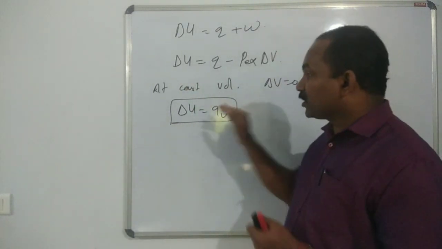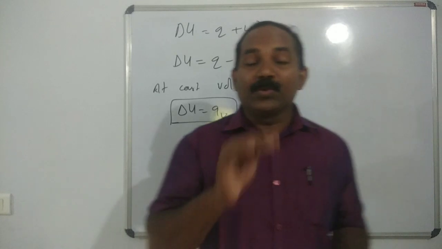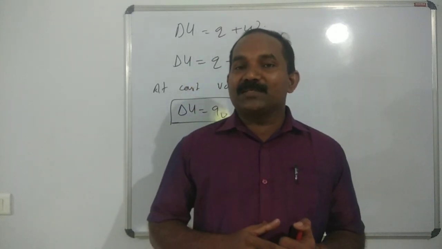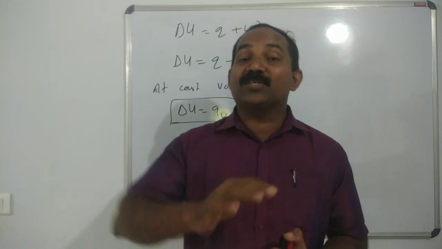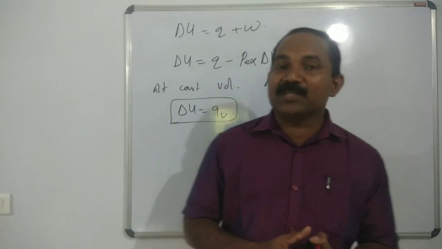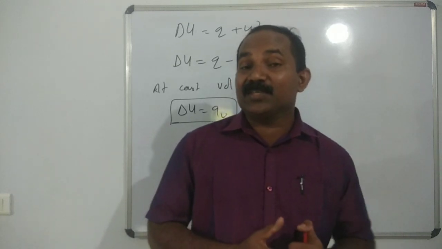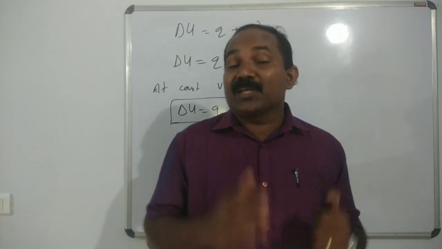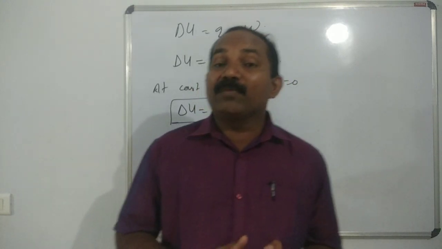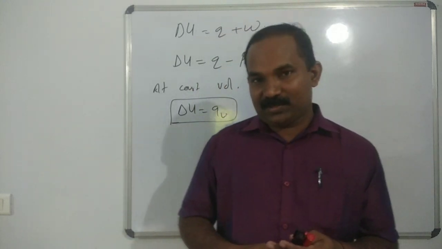This equation represents that delta U, the change in internal energy, is the heat change taking place at a constant volume and a constant temperature.